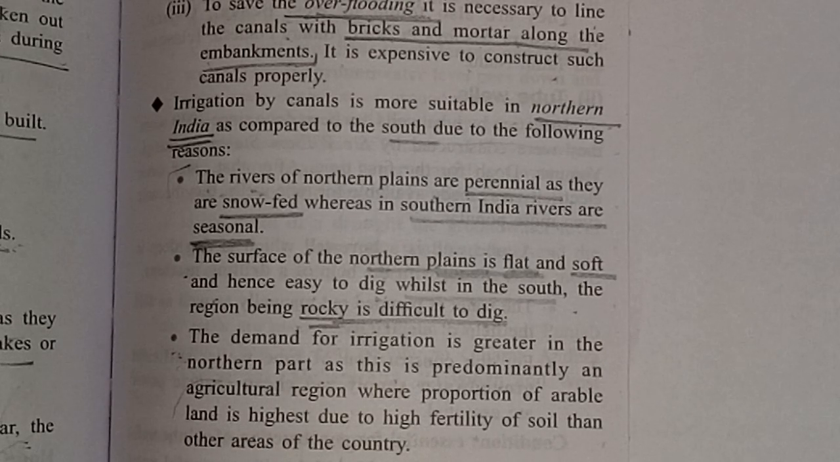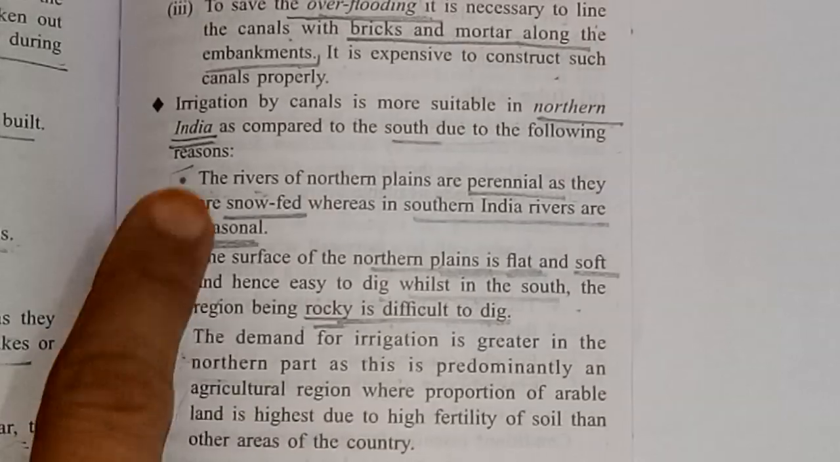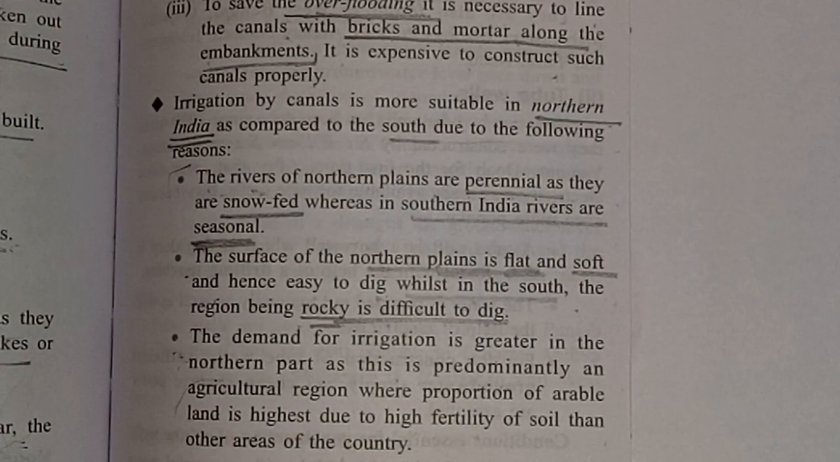The proportion of arable land is highest due to the high fertility of soil than the other areas of the country. So the northern part is more fertile compared to the southern part. I hope these reasons are clear to everyone.